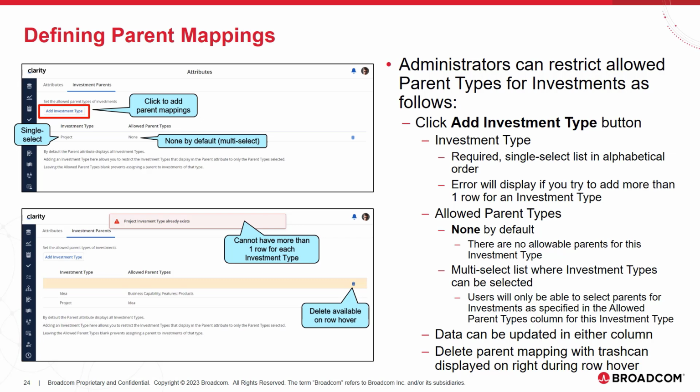So it's restricted. But if the administrator wants to restrict projects to only have IDEA parents, then you would just select IDEA in the allowed parent types value.